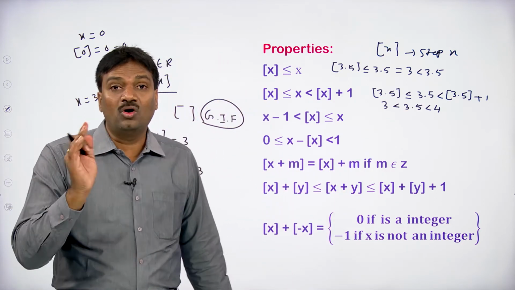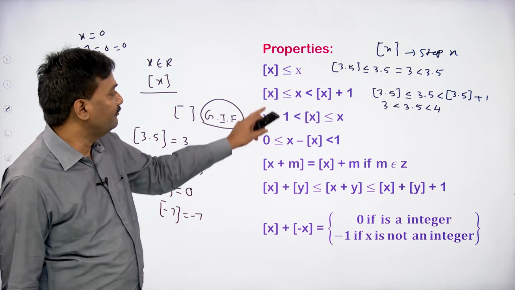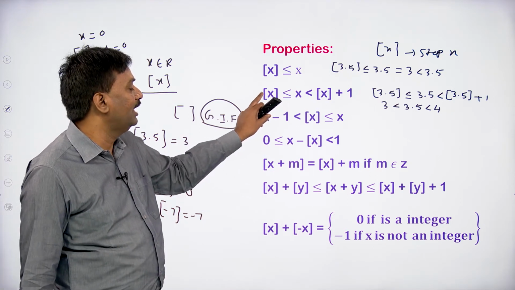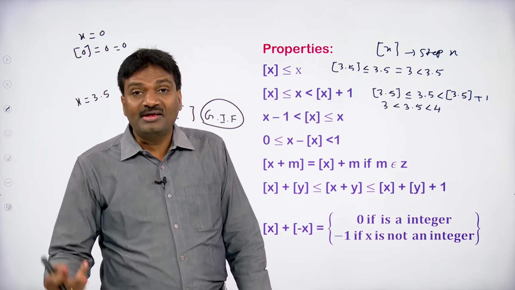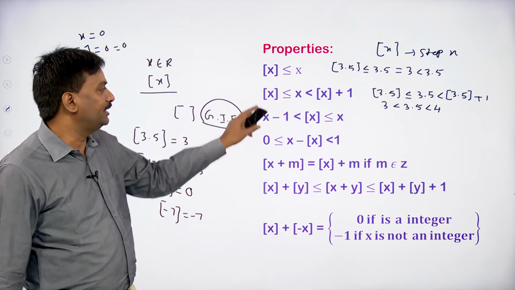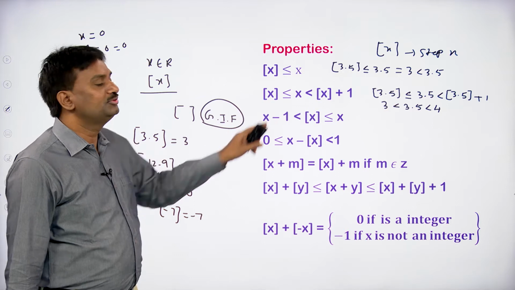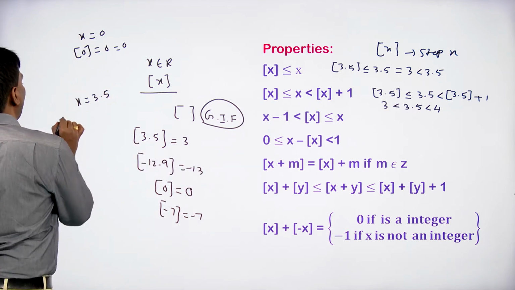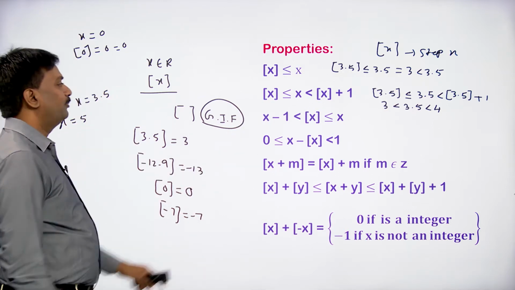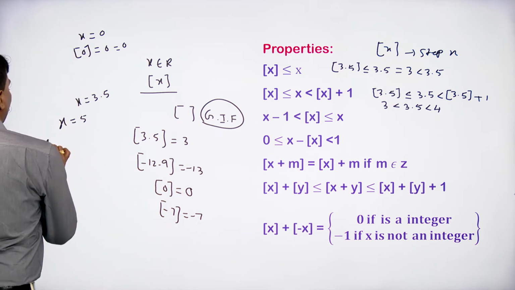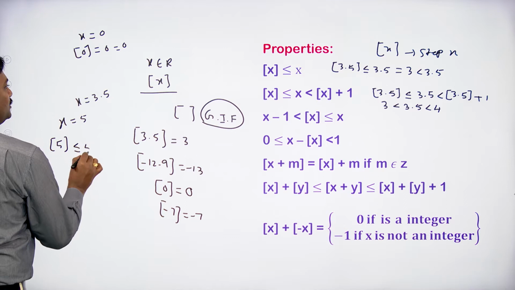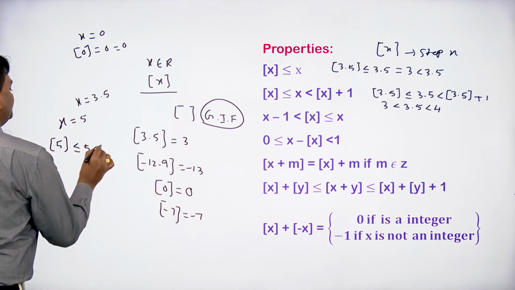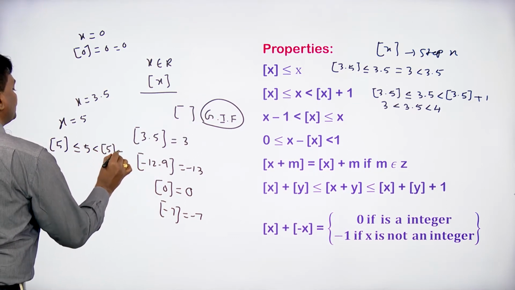If x is not an integer, we can say x is less than floor of x plus 1. If x is an integer, suppose that x equals 5, now floor of 5 is less than or equal to 5, which is less than floor of 5 plus 1.